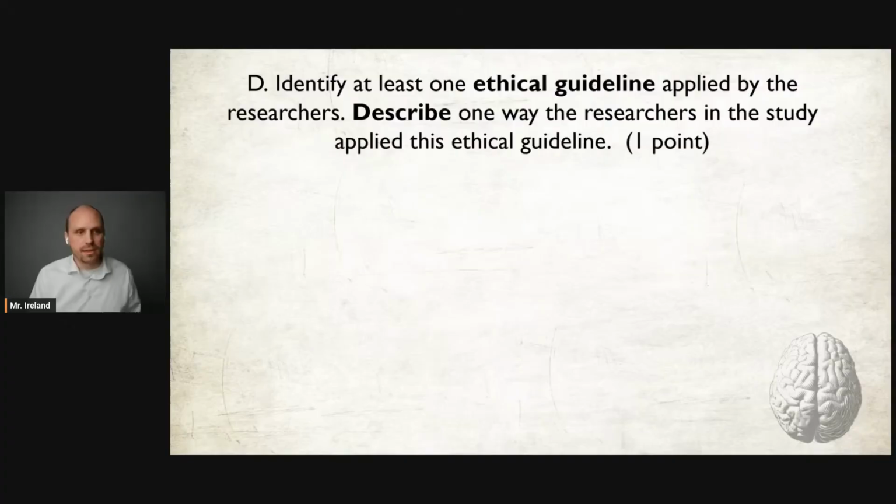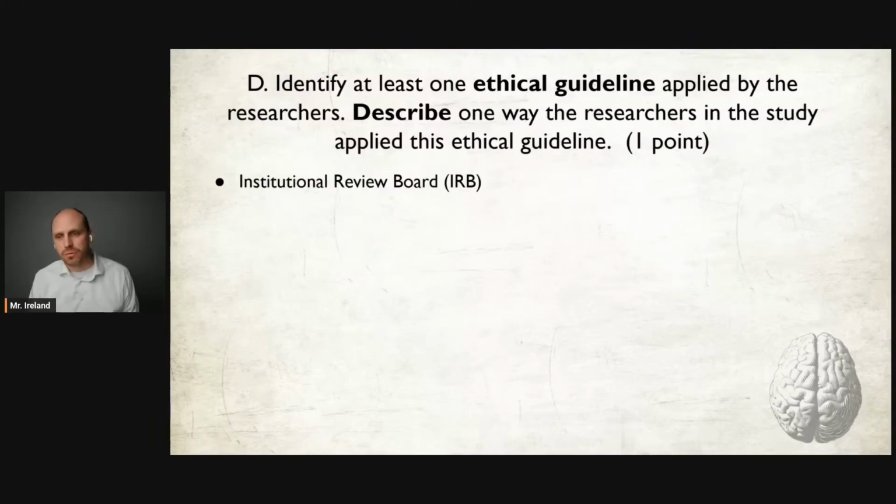Let's take a look at the ethical guidelines that you need to know. The first one is an institutional review board. An institutional review board will have to approve a study before the study can actually be done. They're going to look at things like, hey, is this study going to harm participants? Is it going to cause any long-term mental or physical harm? And if it is, they're going to say to the researcher, you can't do this, or you got to go make changes because that's not ethical. And then they're the ones who are going to ultimately approve the study before it can actually take place.